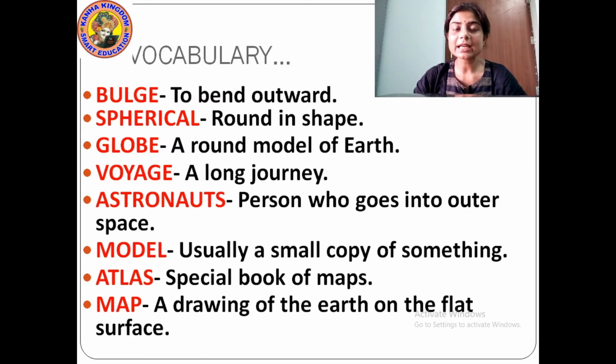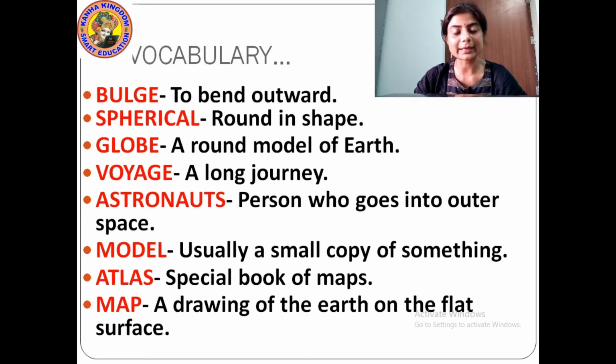The meaning of spherical is round in shape. Then globe. Globe, it is a round model of the earth. Then voyage. Voyage is a long journey. Then who are astronauts? Astronauts are persons who go into outer space. Then model. What is model? Model is usually a small copy of something. That means something that is similar to one another. It is a copy of something.